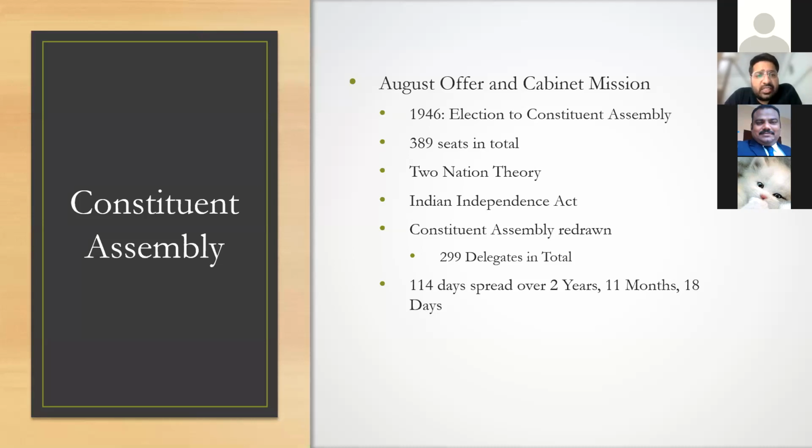And during this election, there was limited franchise, that is, qualifiers were being given, educational qualification, multiple requirements were there, based on which the August offer and the Cabinet Mission happened. And in total, 389 seats were there. Now, during the same time, we had the two-nation theory being